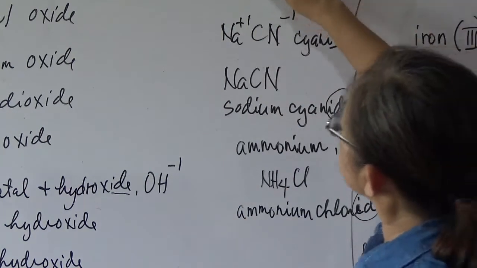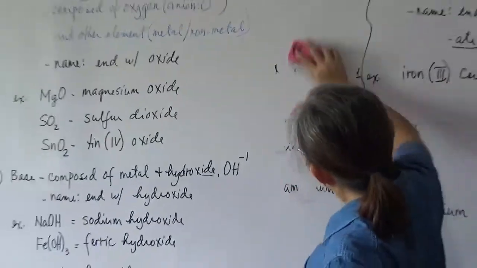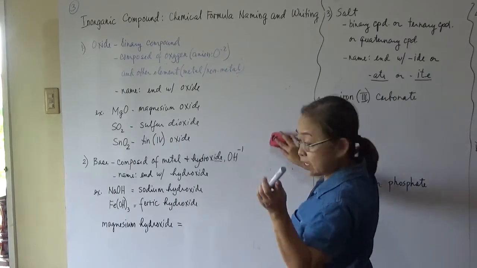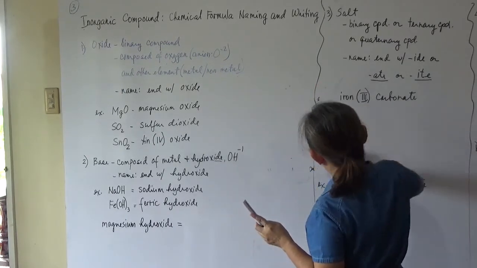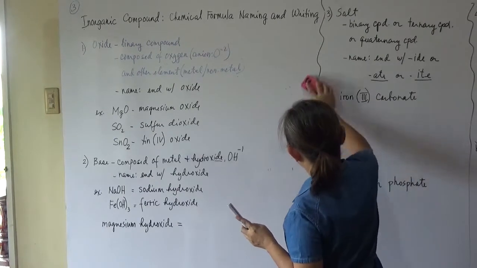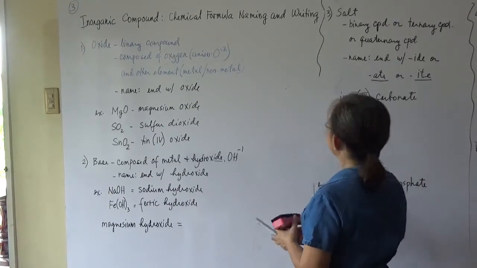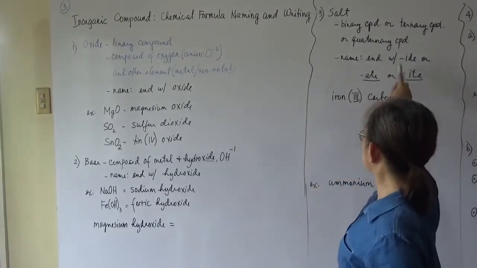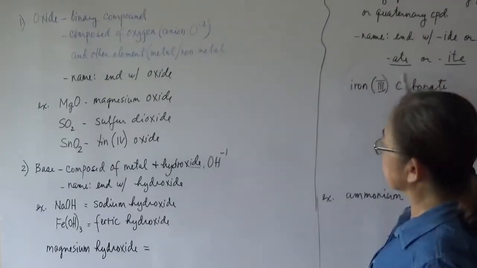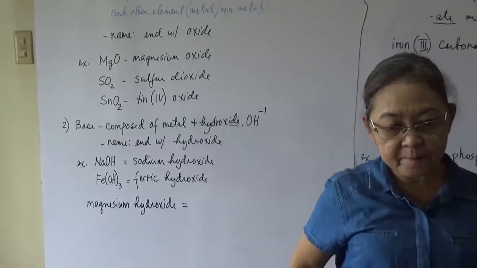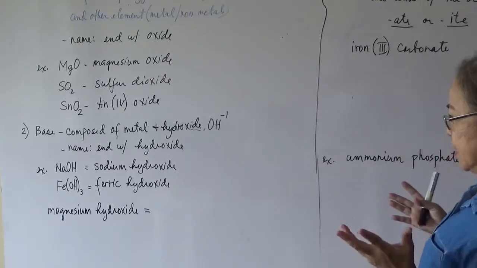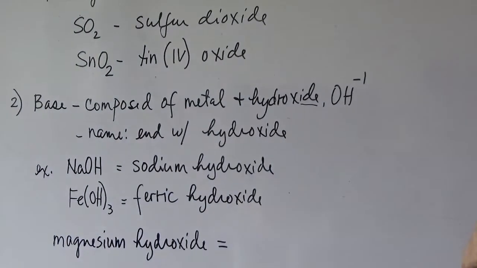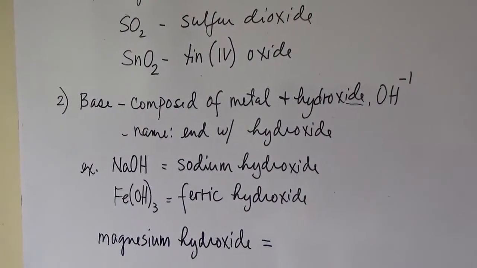So I'm going to clean this one because we are going to use the board. This is also mentioned in the notes that I uploaded. Compounds named like a binary compound. Okay? So in this case now, since we are going to name a salt and a base, which are not binary compounds, there is another rule in formula writing and naming. So please take note of the polyatomic ions.